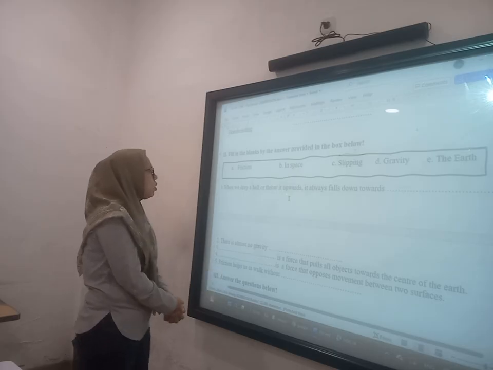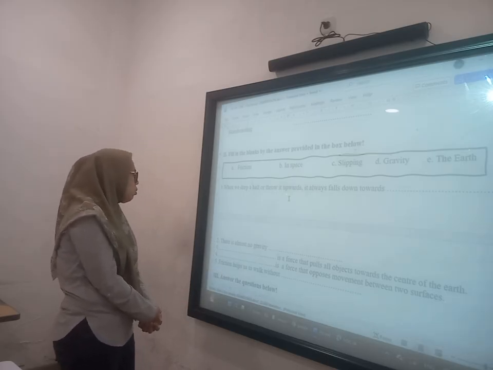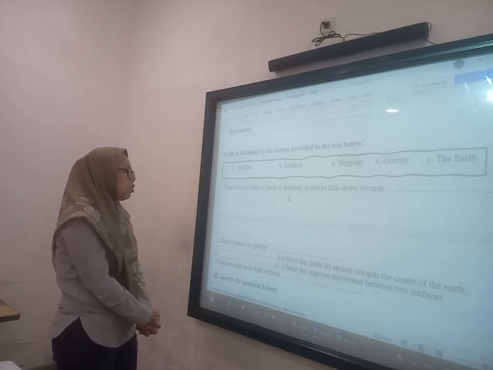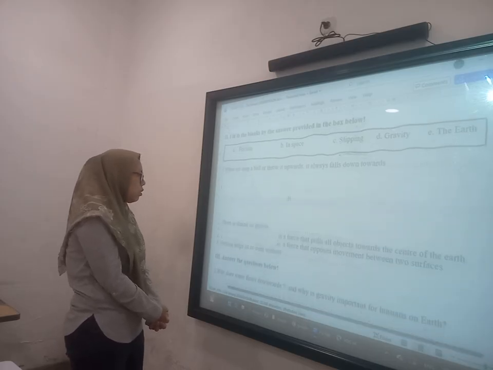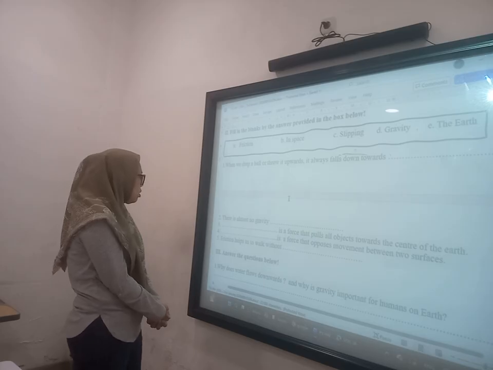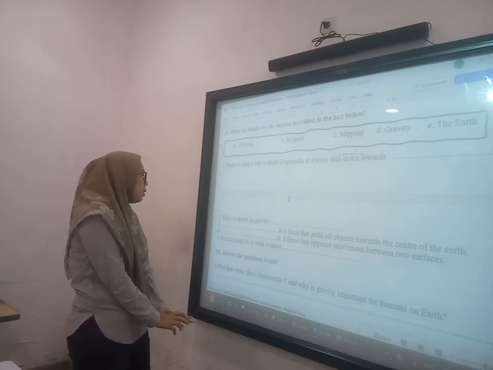When you drop a ball or throw it upwards, it always falls down towards the earth. There is almost no gravity in space. The force that pulls all objects towards the center of the earth is gravity. The force that opposes a movement between two surfaces is friction. Friction helps us to walk without slipping.